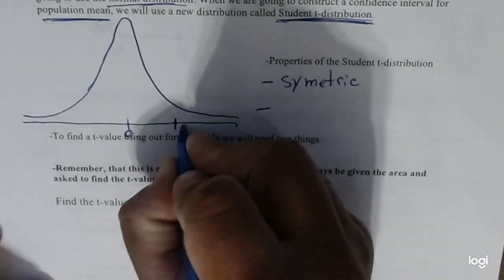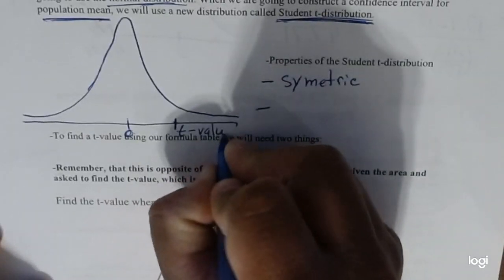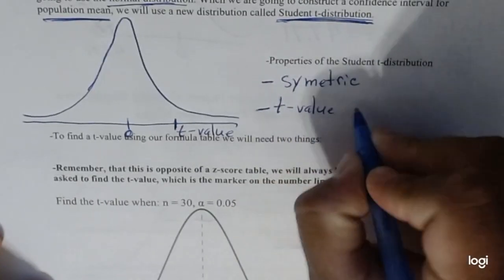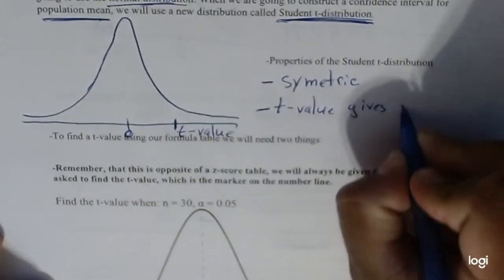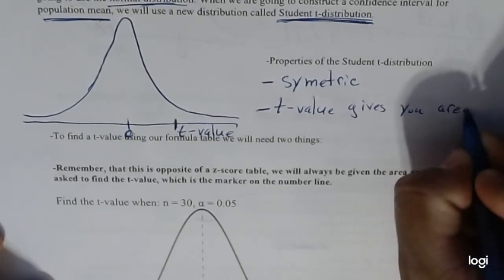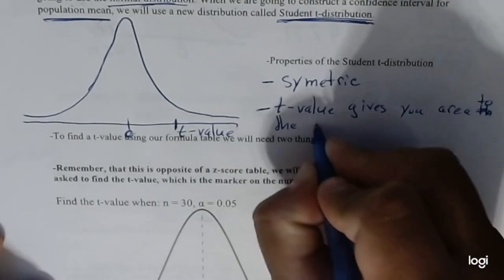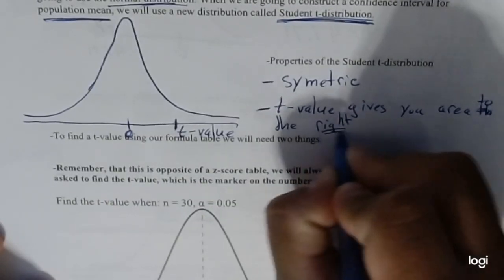However, a t-value, so these are the t-values instead of z, gives you the area to the right of it.